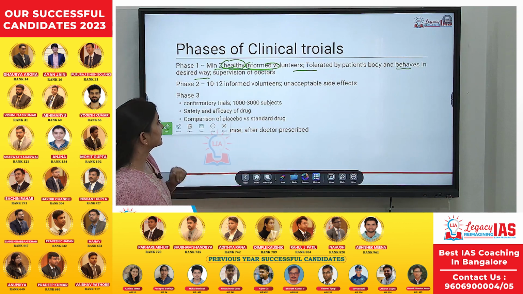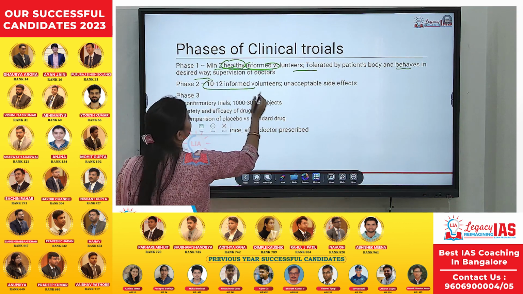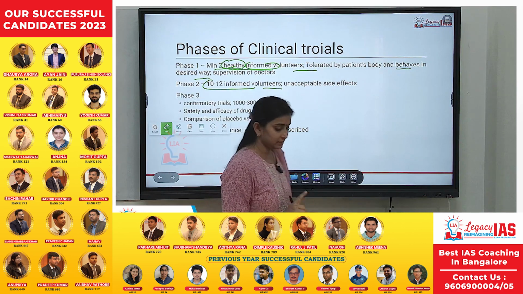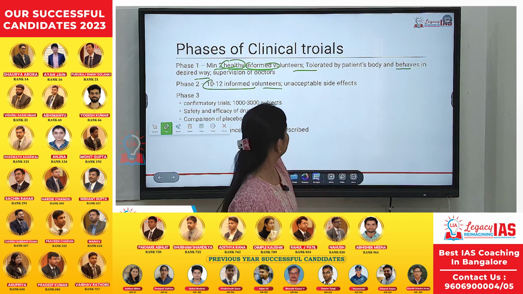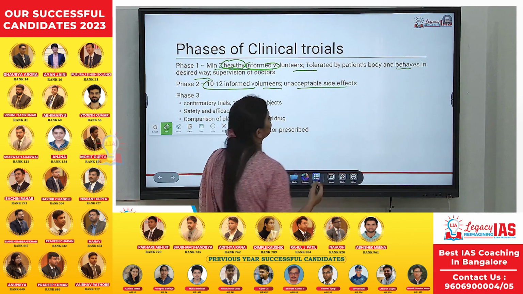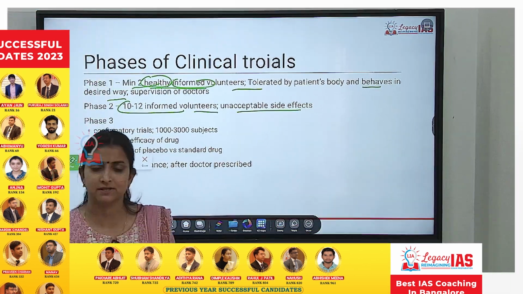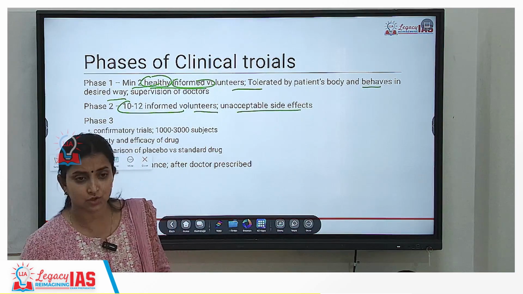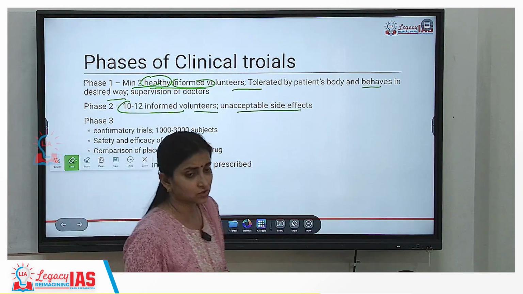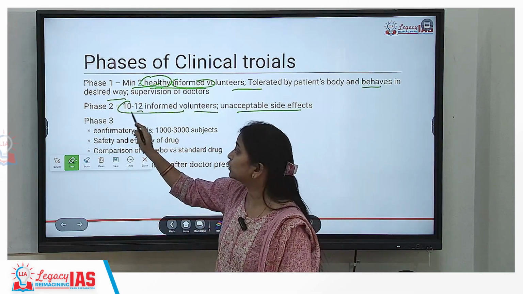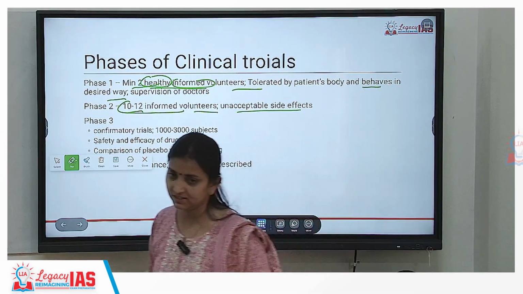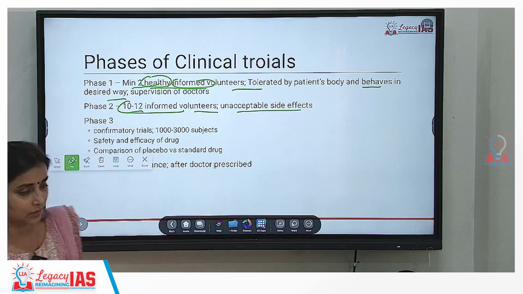ठीक है? Second phase में 10 to 12 informed volunteers में this will be checked कि are we having some kind of unacceptable side effects. So some kind of inflammation of body, increase in blood pressure, decrease in blood pressure, increase in sugar levels, redness of eye, rashes on skin. All of these are side effects which are to be tested in 10 to 12 informed volunteers in the second phase. A minimum of 10 to 12 informed volunteers.